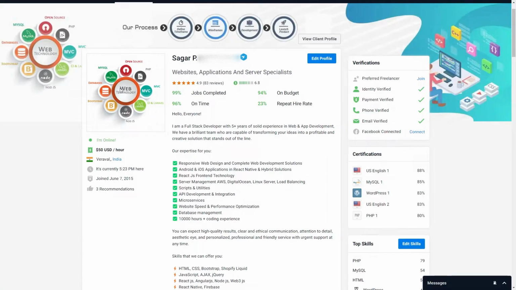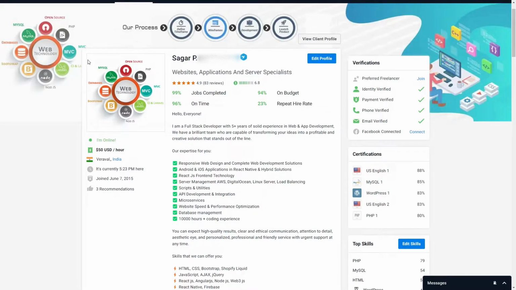And here I have uploaded the logo which represents PHP, MVC framework, CodeIgniter and Laravel framework, Node.js, Bootstrap, databases, MySQL and open source. So these are the web technologies that we are offering to our client. So it will be a very good decision if you create your own creative logo and mention your skills, because whenever the client visits your profile, this profile picture will automatically indicate what you are capable of doing and what you can offer them.